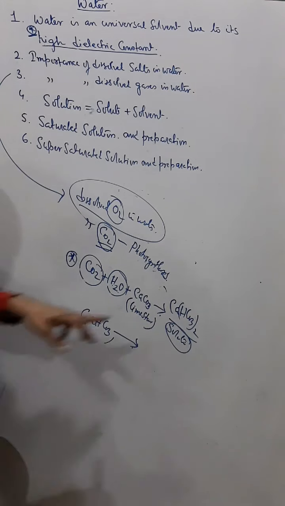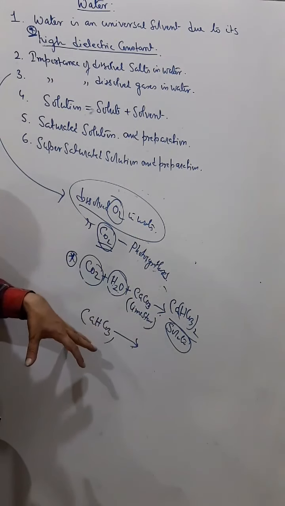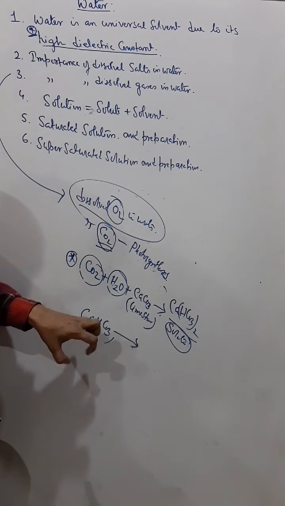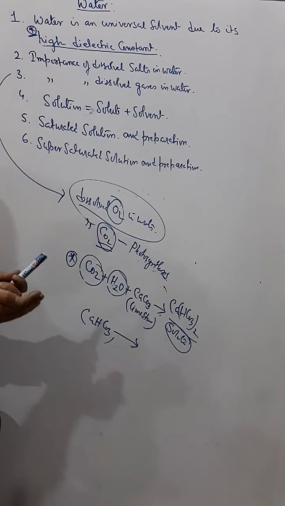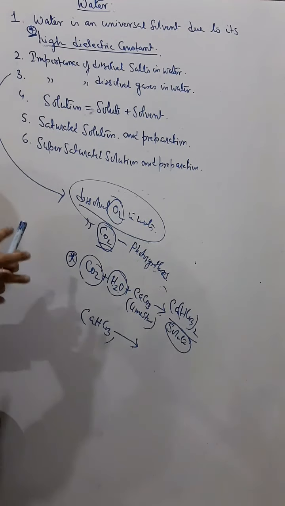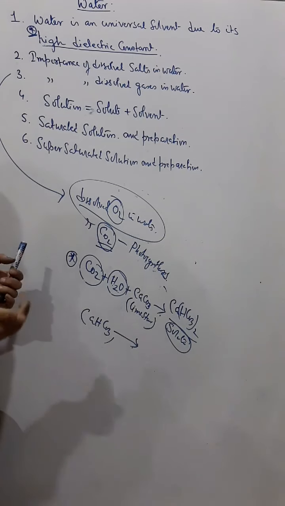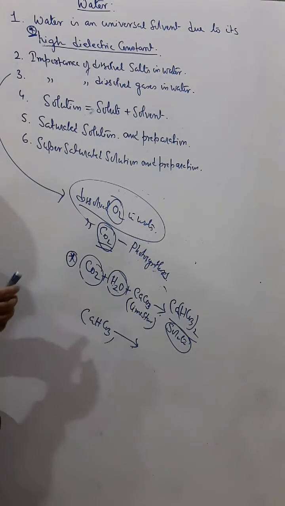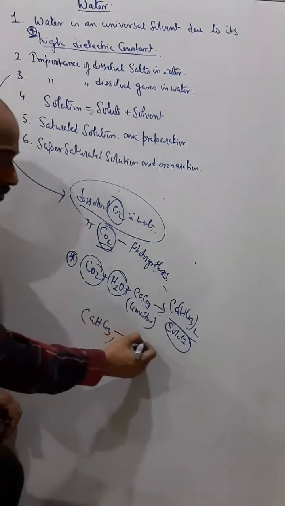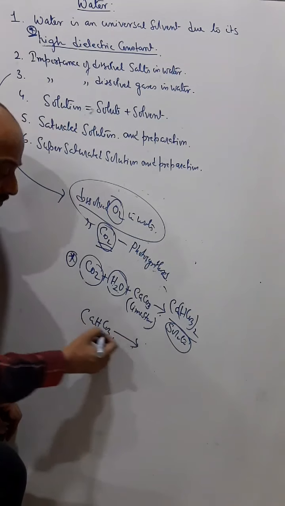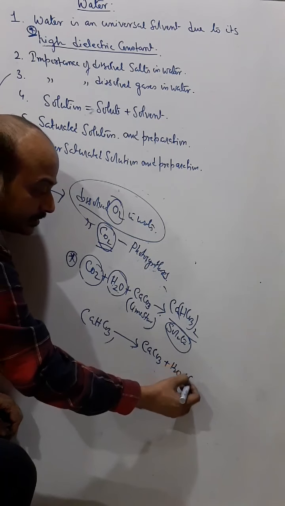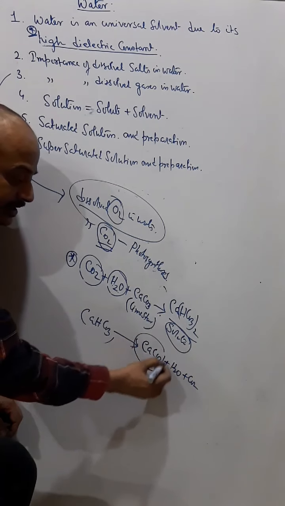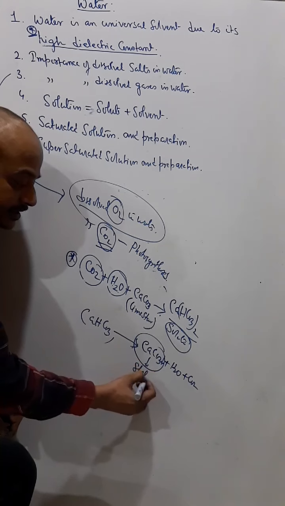From this calcium bicarbonate present in water, those aquatic animals extract calcium carbonate, which slowly grows on their bodies, and therefore a shell is formed, like in the tortoise and oysters. So from this calcium bicarbonate, they again extract calcium carbonate, and this calcium carbonate is the shell.